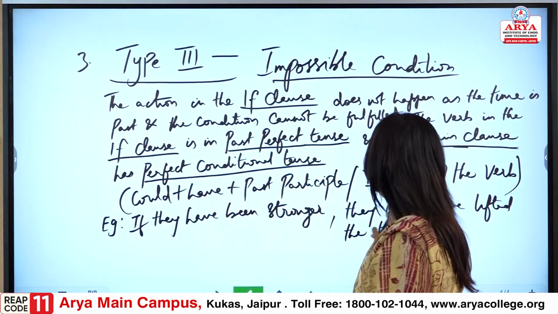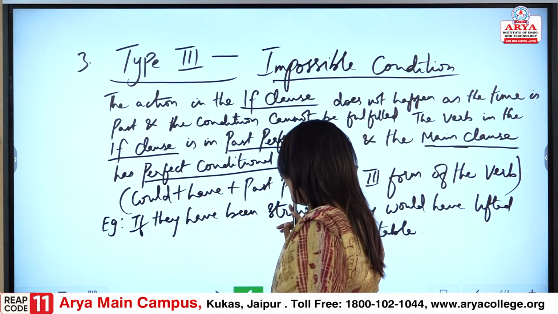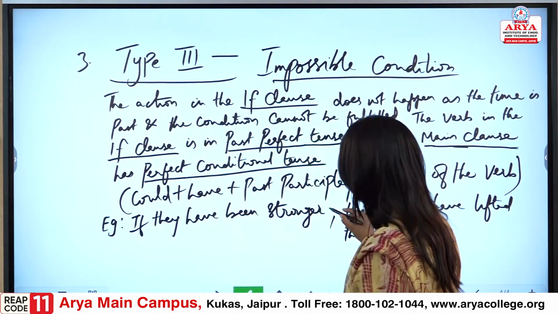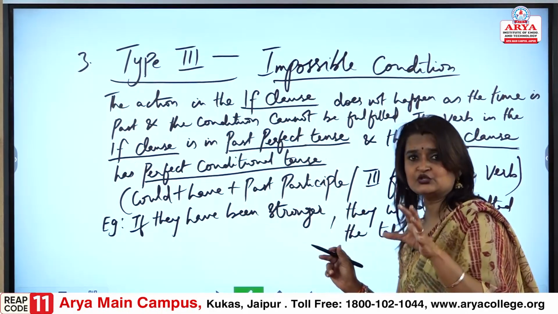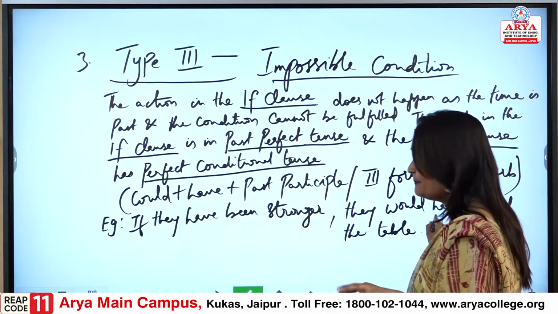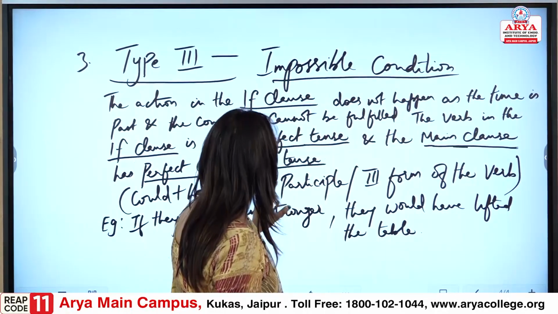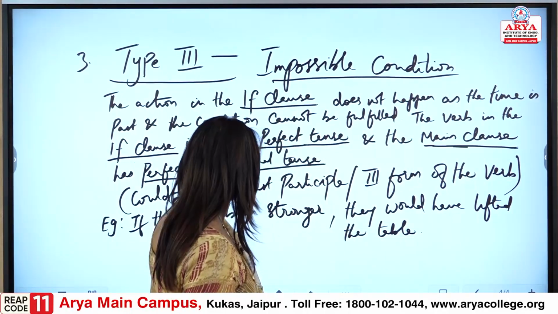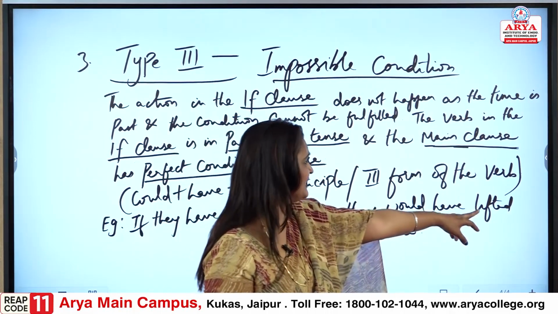Again, they would have lifted the table. Here we have could, would, and those words that we use: would have, could have. That is the variable part. Then have, plus the past participle, lifted.